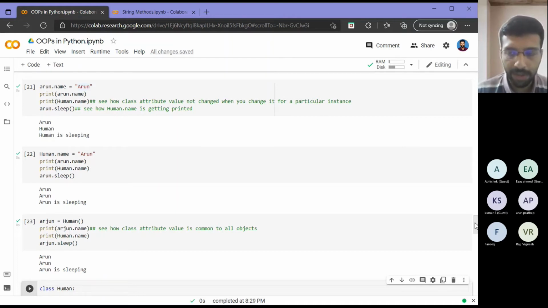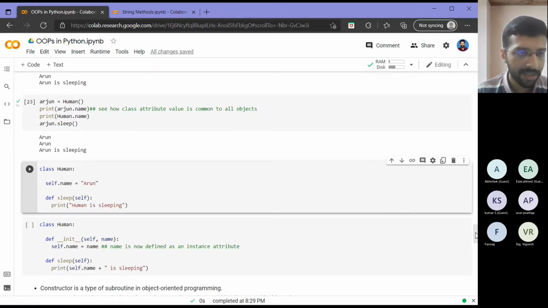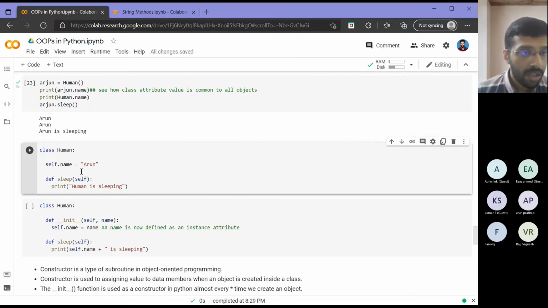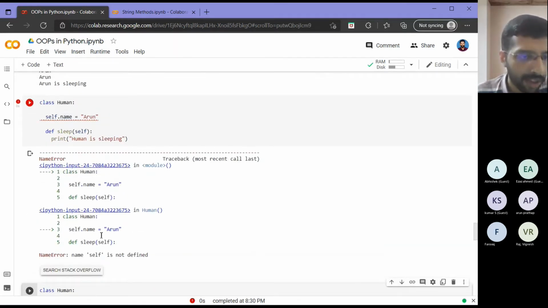For some things I can use a class attribute. For a thing like this, I need an instance attribute itself. So let's see how we can create an instance attribute. We saw earlier that in methods, if I use self dot something, I can directly access the object instance, right? So let's try that here. So what happened here? It worked with our methods, but it is not working with our attributes. It is telling me that self is not defined.